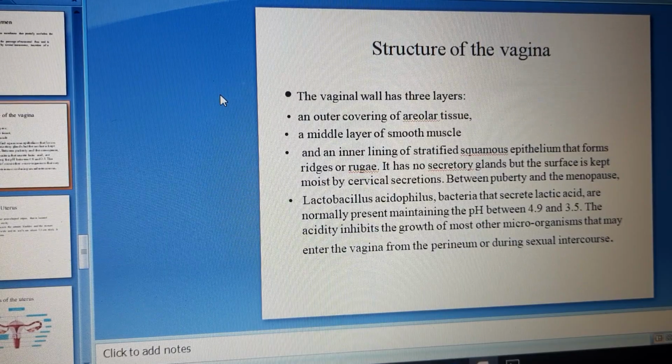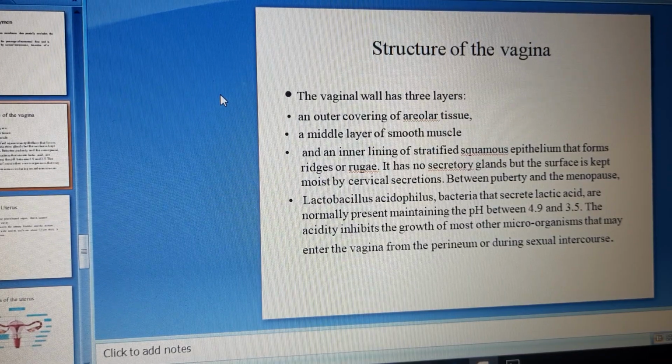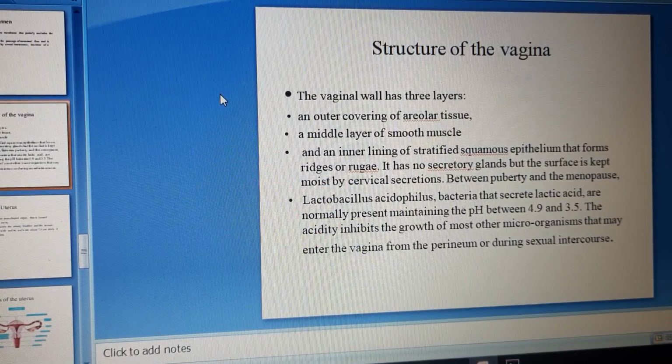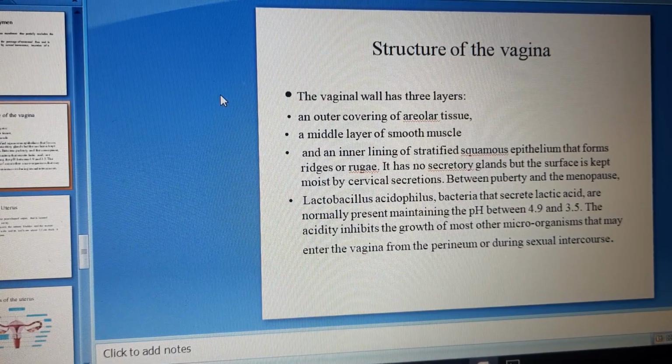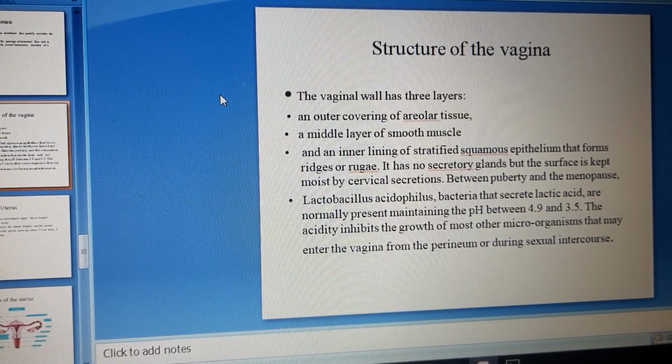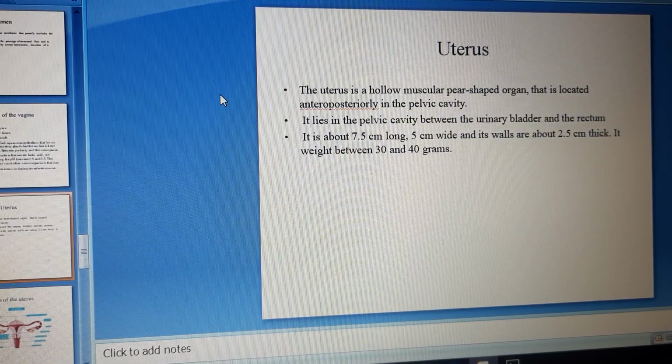In the vagina, Lactobacillus acidophilus bacteria that secrete lactic acid are normally present, maintaining the pH between 4.9 and 3.5. The acidity inhibits the growth of most other microorganisms that may enter the vagina from the perineum or during sexual intercourse. Next one is the uterus.